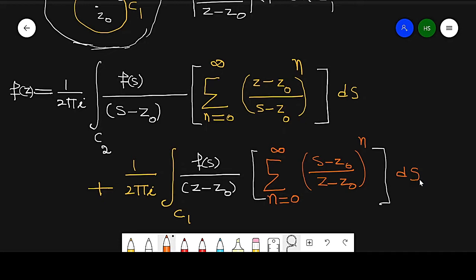Now we are very near to our result. So we get these values.